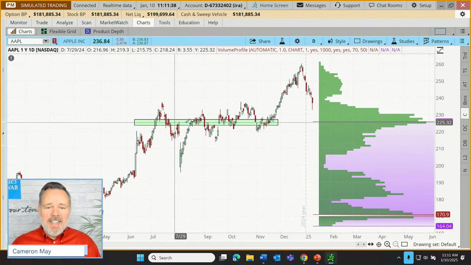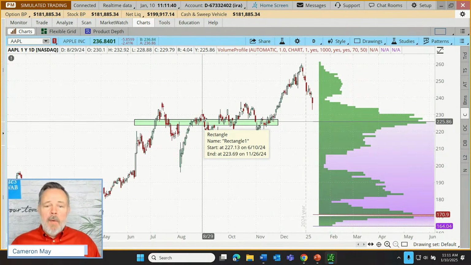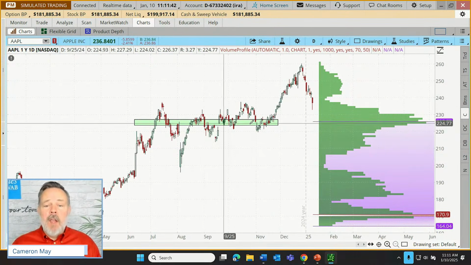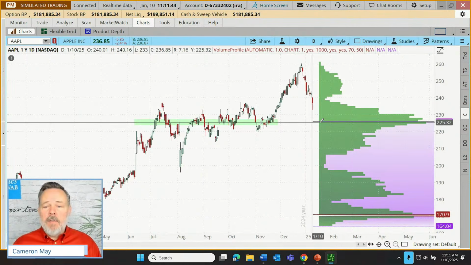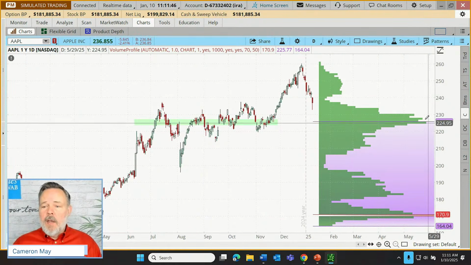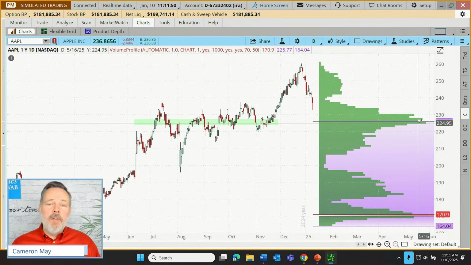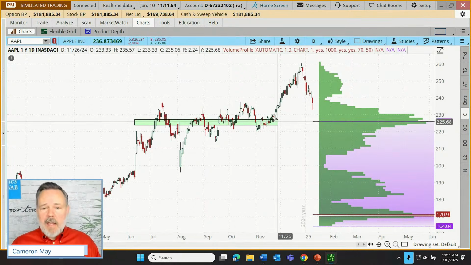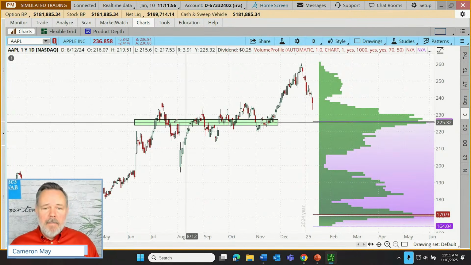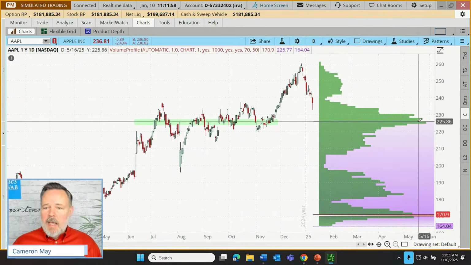It's just a lot of days of trading there. Well, that's probably going to be associated with a lot of volume. And if you carry your eyes over here to the right, what do you know? We're seeing a larger volume profile bar or two or three right at that level. So that's what it's doing. It's just tallying up all the trading volume in this range and expressing it over here visually.